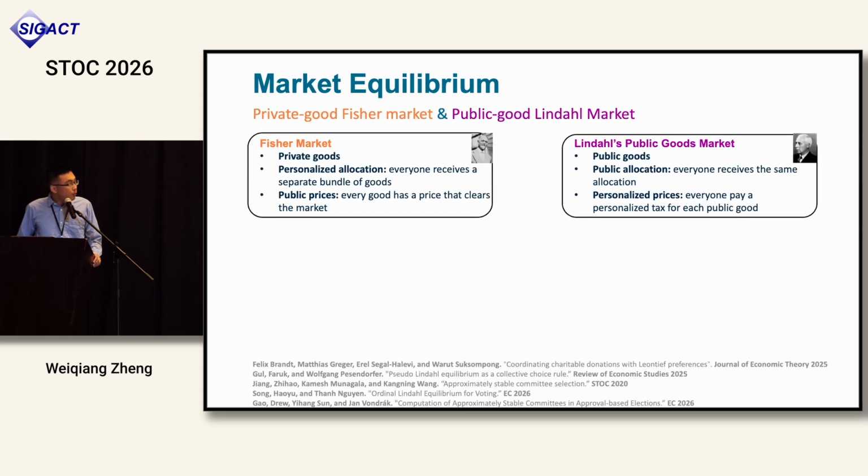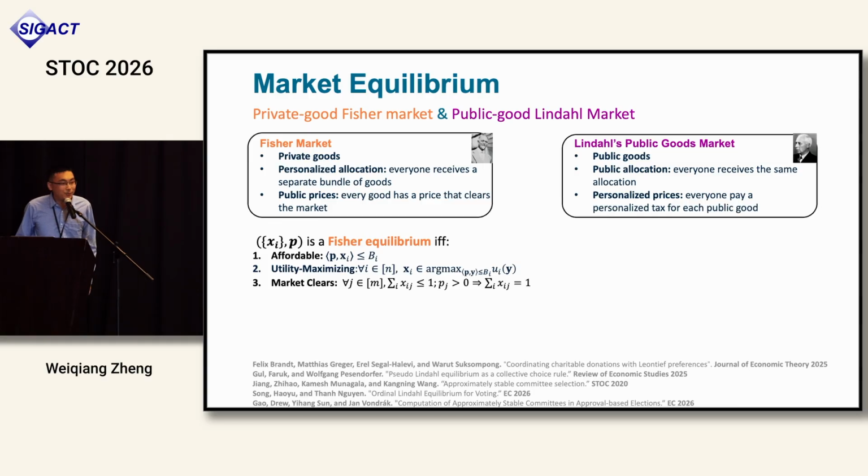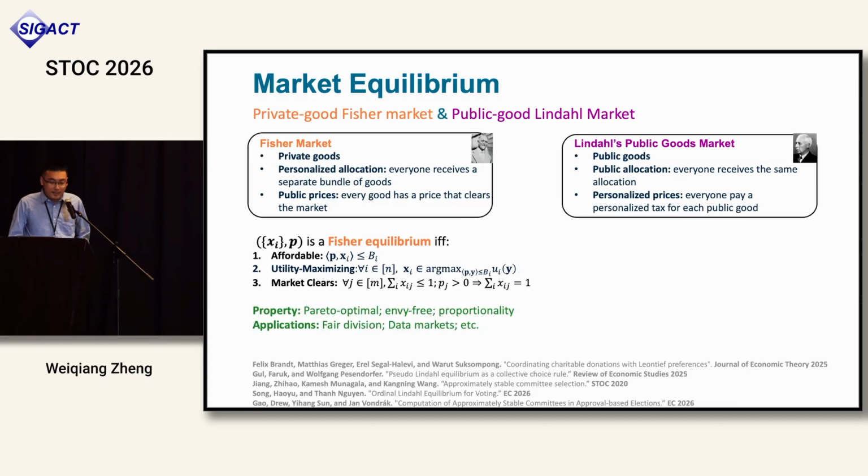Before I talk more on computation, I will introduce exactly what the two equilibria are. The Fisher equilibrium, as I said, consists of allocations, so everyone receives a bundle x_i here, and we have a price p. It is an equilibrium if the bundle x_i each agent receives is affordable, meaning their budget can buy these goods. Utility maximization means that under this price and the budget constraint, everyone is buying their optimal bundle, maximizing their utility. And the market clears means every good is sold.